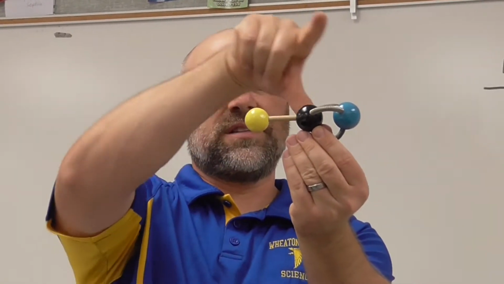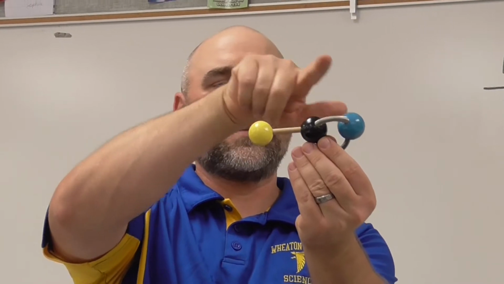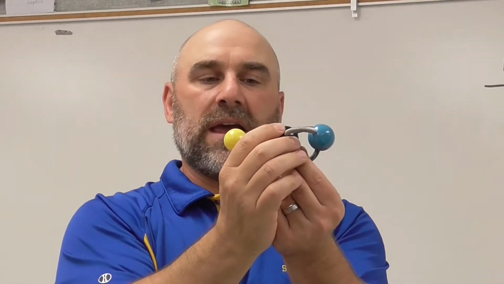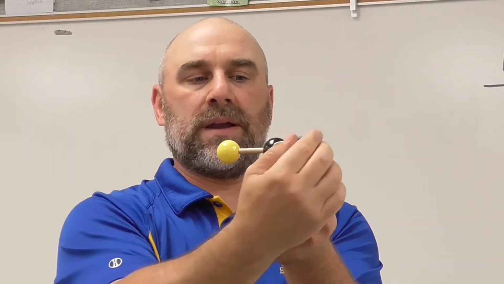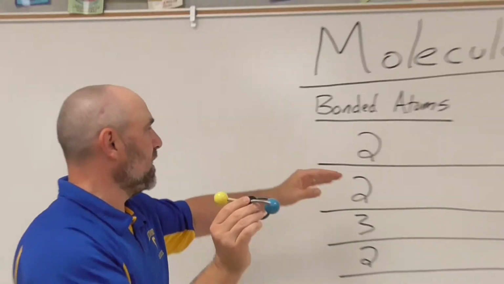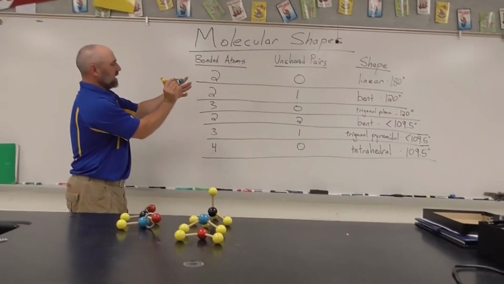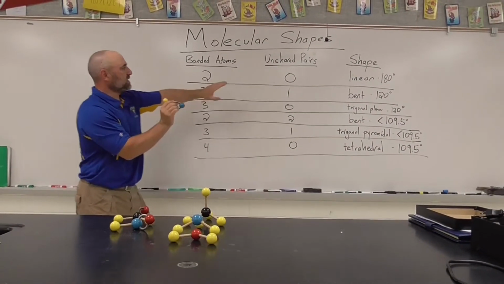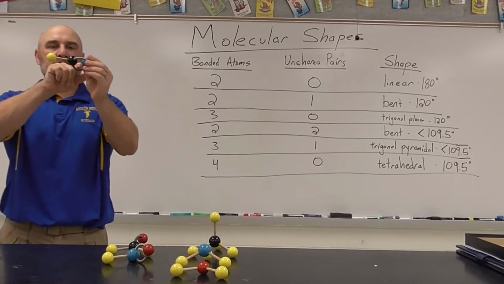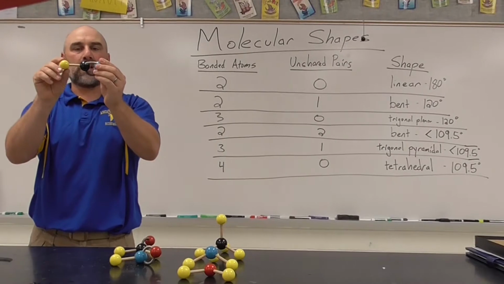What I'm showing you here is a linear molecule. You can see it's kind of a straight line. We would measure this and say that this is 180 degrees around this central, the black central carbon atom. This molecule, for example, would be carbon, nitrogen, and hydrogen, and would be at 180 degrees. Looking here, that central atom has two bonded atoms and 0 unshared pairs of electrons, meaning that these two things would spread out to the greatest degree possible.